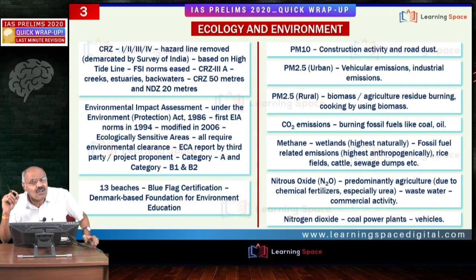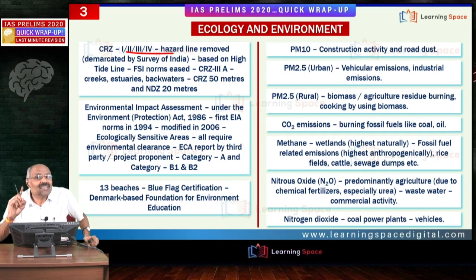Let us look at ecology and environment. Friends, CRZ, Coastal Regulation Zone. Though the notification belongs to 2018, it is still important. Coastal Regulation Zone, 4 zones, 1, 2, 3, 4. For 1 and 4, the center can give permission, or you can say 1 and 4 are within the purview of the center. 2 and 3 are with the states.